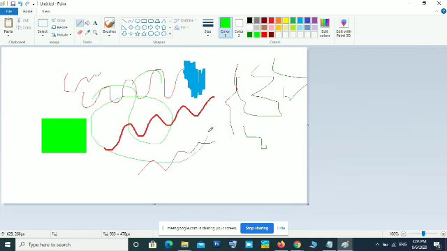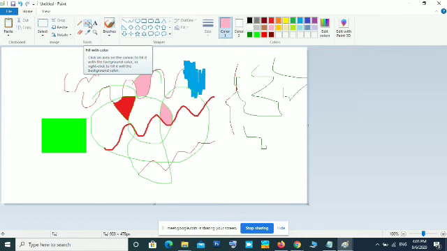So here closed areas are there. Now I am selecting a different color and filling in this closed area. So only this closed area will be filled. If any opening is there, it will go through that opening and fill all over the canvas, that means your painting area. Okay, this is filled with color.